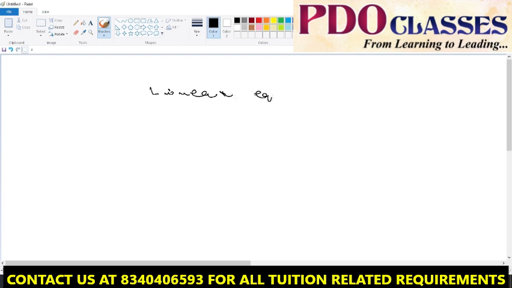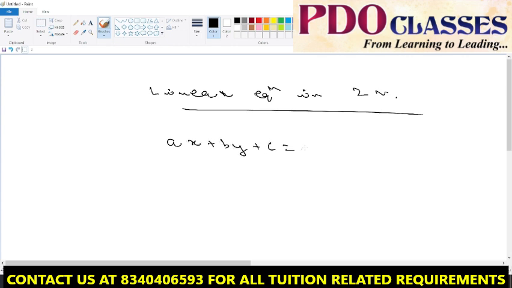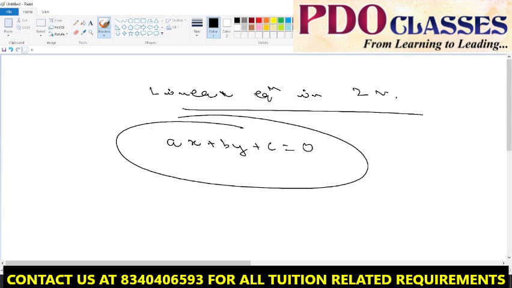Now, linear equation in two variables: if we have ax plus by plus c is equal to 0, this is the standard format. Why? Because x and y are the variables, and a, b, c we always take as just some numbers in their places. Like we can take 2x plus 5y plus 7 is equal to 0.